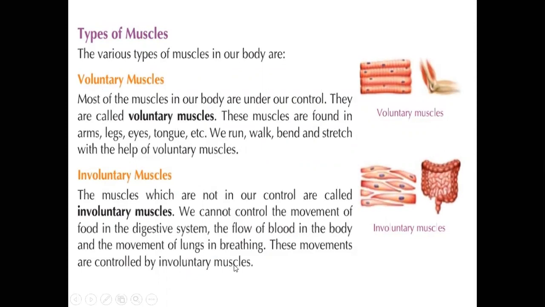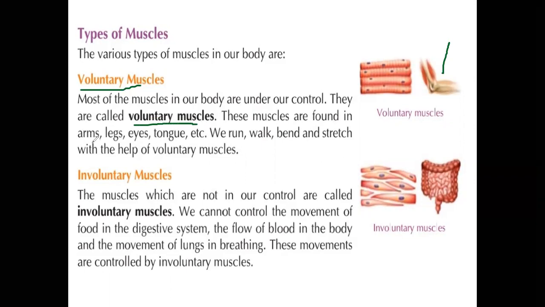The first one is voluntary muscles. Most of the muscles in our body are under our control. Under our control, we move our hands, legs, etc. These movements in our control are voluntary actions, controlled by our voluntary muscles. The actions controlled by our will are done by the voluntary muscles.